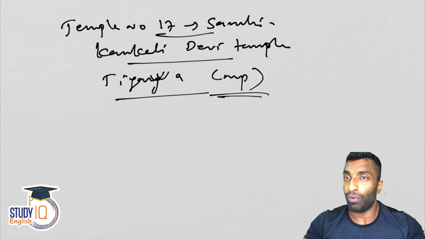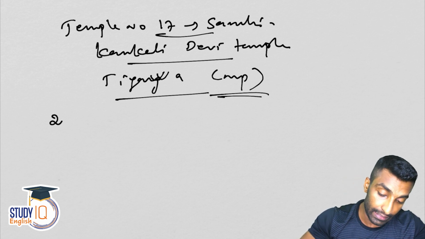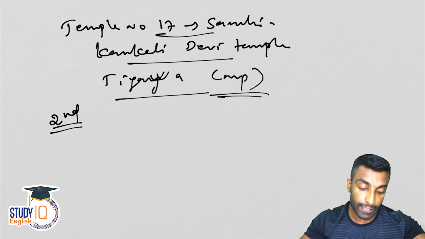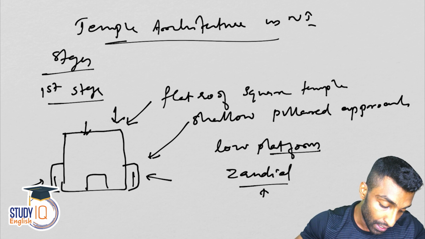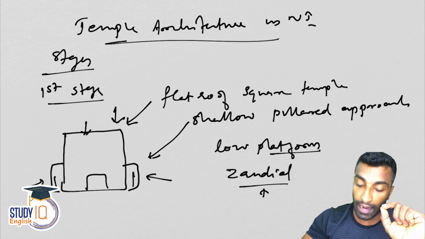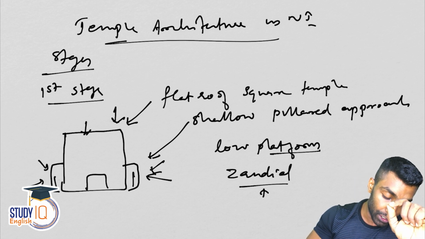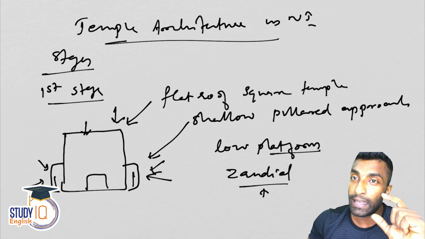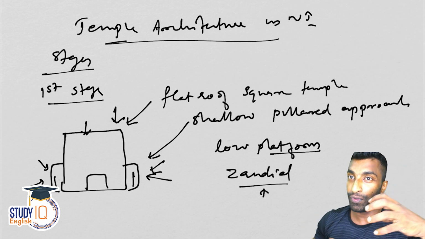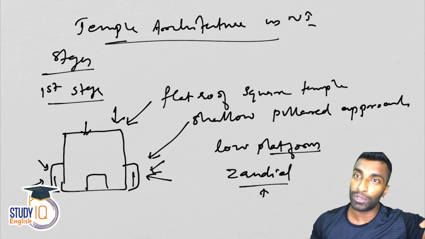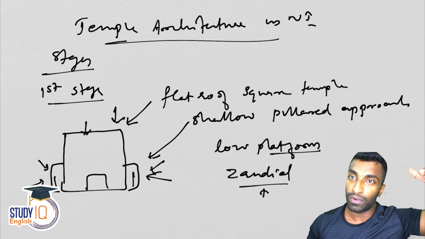Now what is going to happen in the second stage? So the first stage is done. In the second stage, they continued this flat roof square temple approach, but this time the shallow pillar approach is not there. Instead, in-depth pillars are used to give strength. So the first case is a shallow pillared approach with flat roof square type.